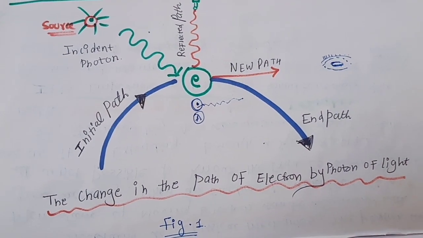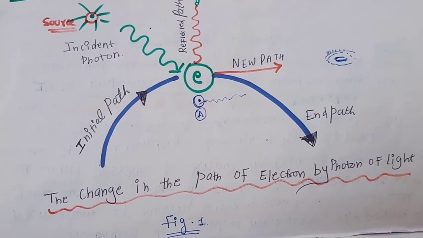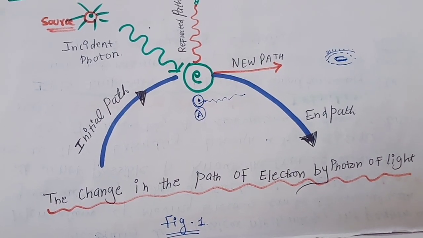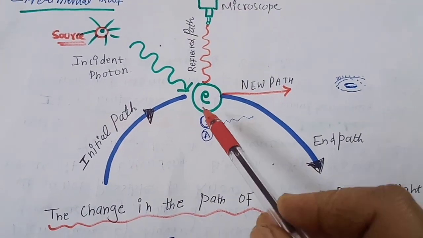But what happens if we flash a light on an ant that is moving? It will just get distracted from its path, meaning it will have its own new path.